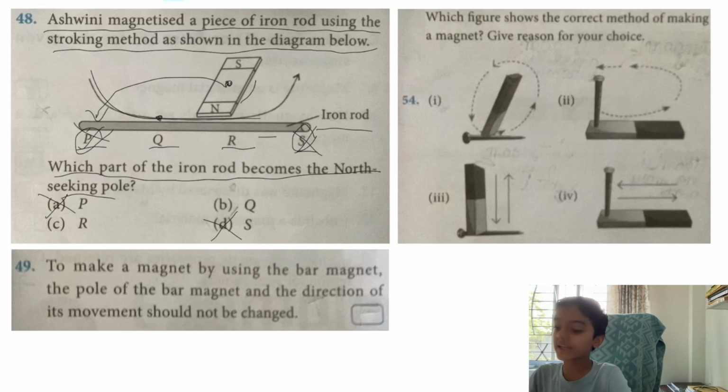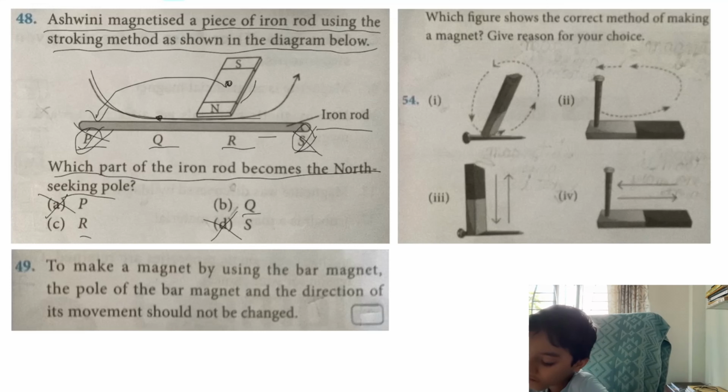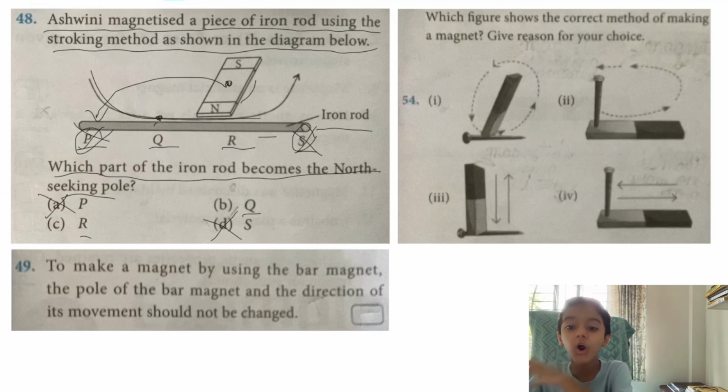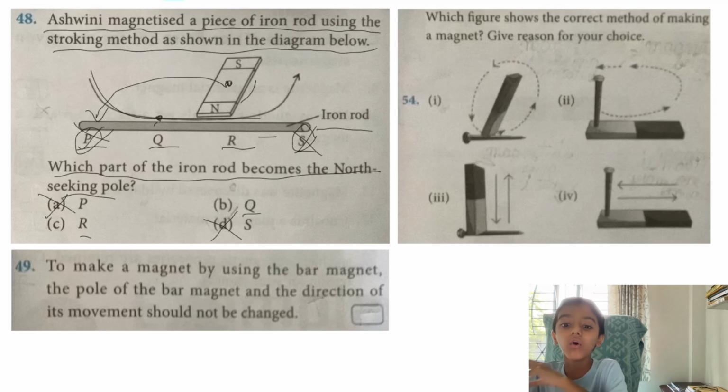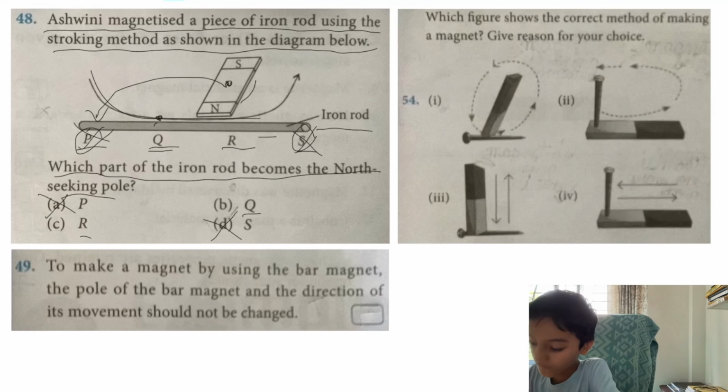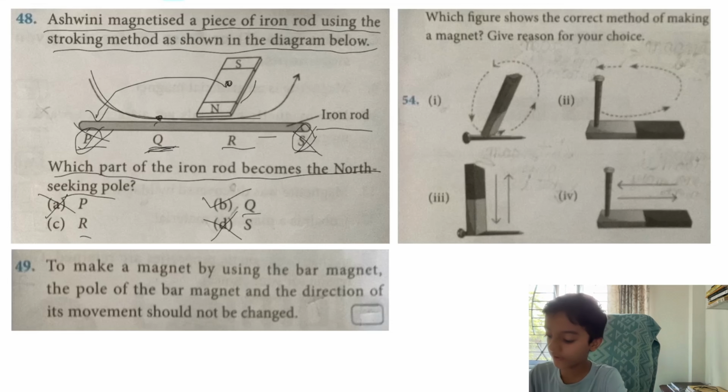Now we have to check between Q and R which is the north seeking pole. Look, first of all the magnet is placed at Q and it is being stroked with the north pole. So this Q will be the north seeking pole because the magnet is first placed with the north pole at Q and then being stroked. So the first point Q will be the north seeking pole. So the correct answer of this question is option B, which is Q part of iron rod.